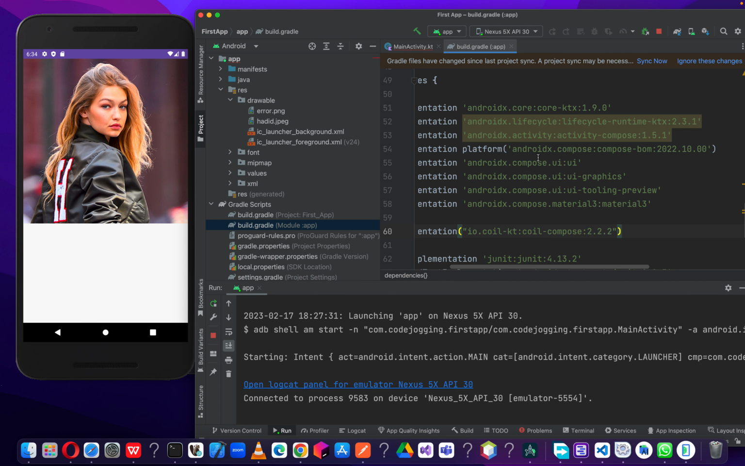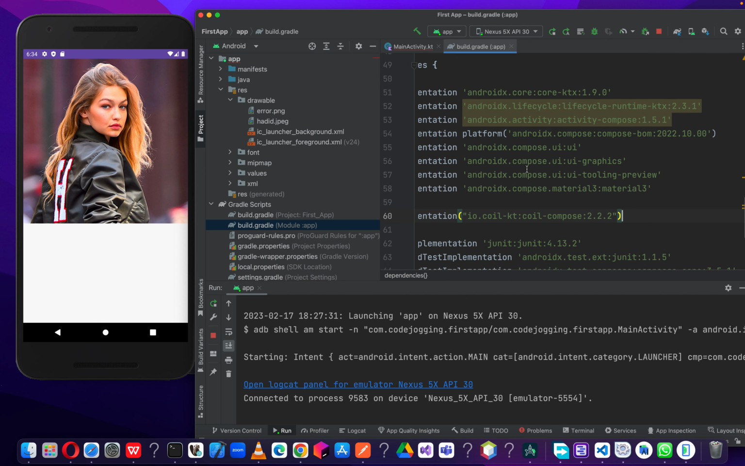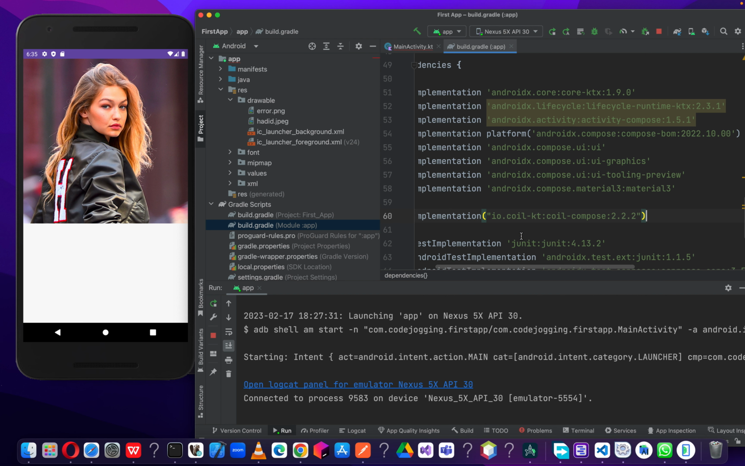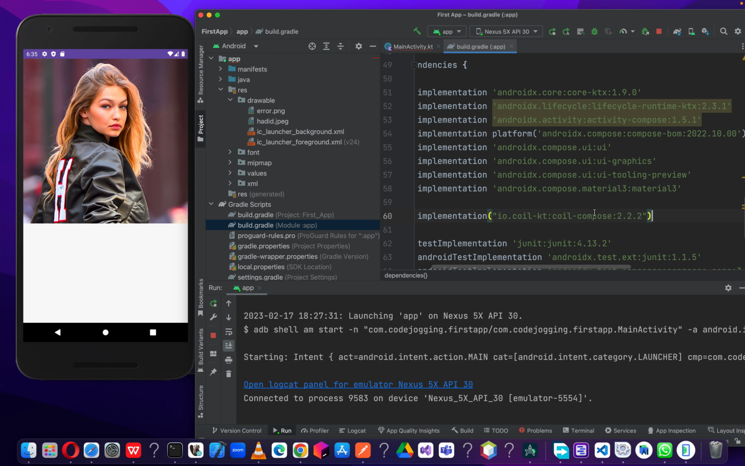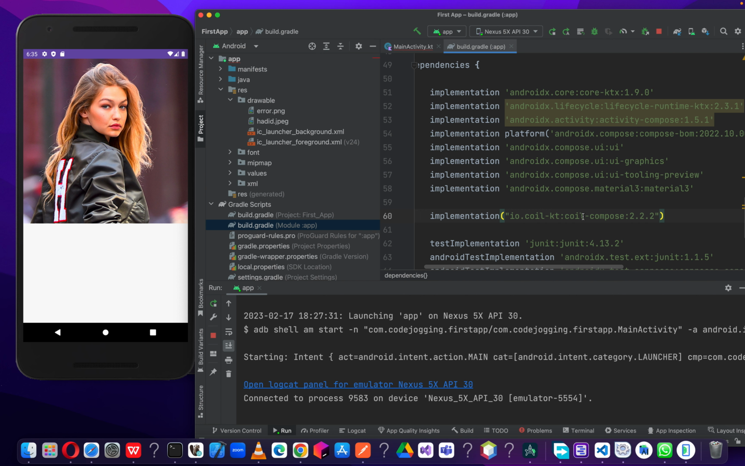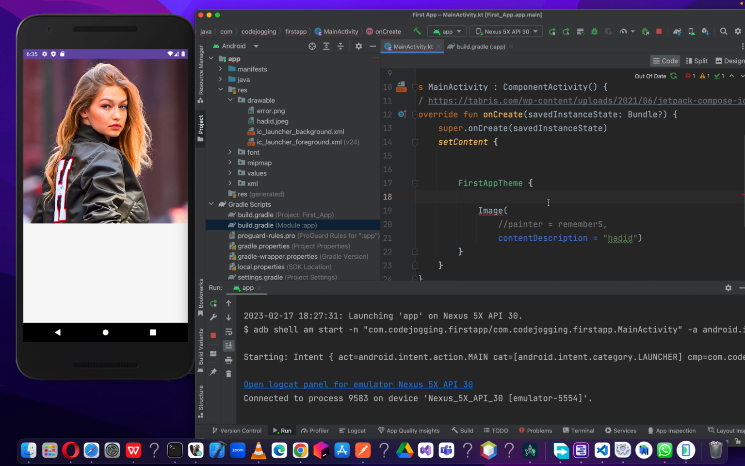Once we are done, then we have to sync our Gradle, meaning that it needs to download it from the internet. Okay, so we are done. We've successfully imported Coil Compose into our project. So it means that anywhere in our project, we can call a function from Coil Compose. Okay, so for us to do that, then we can now remove this and then call it remember